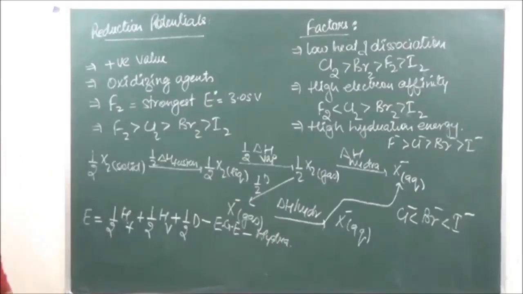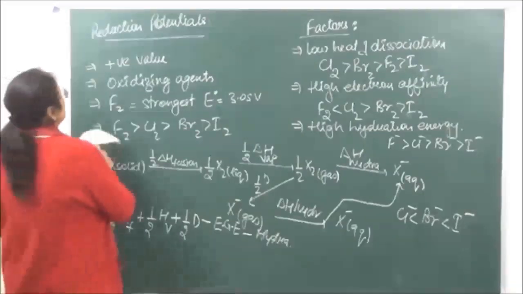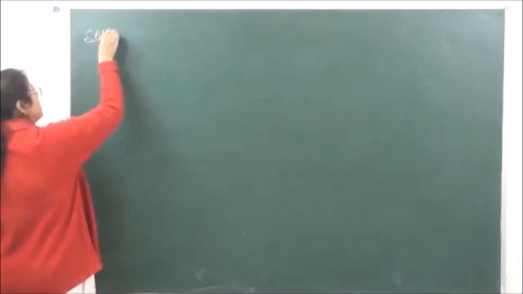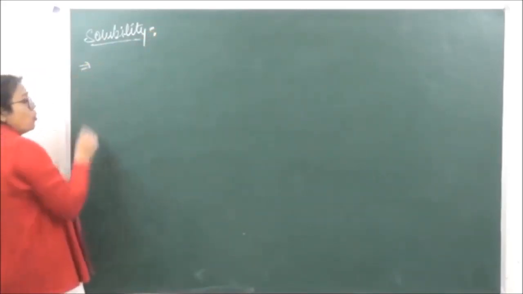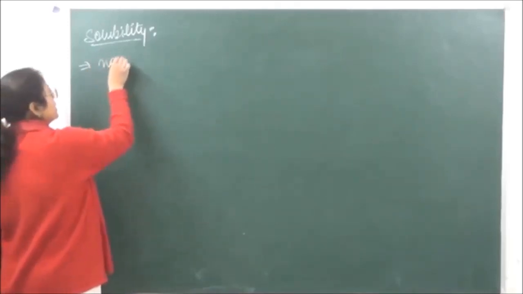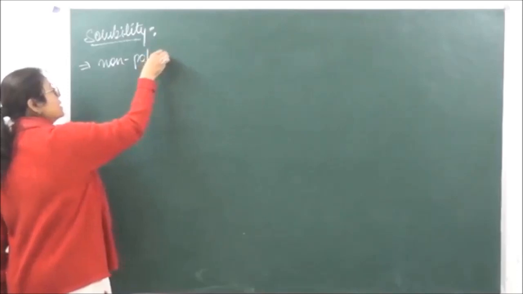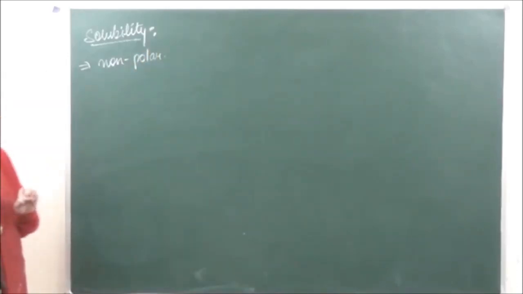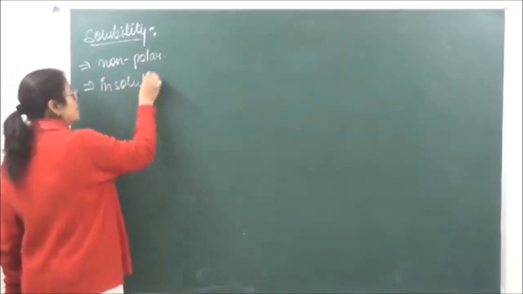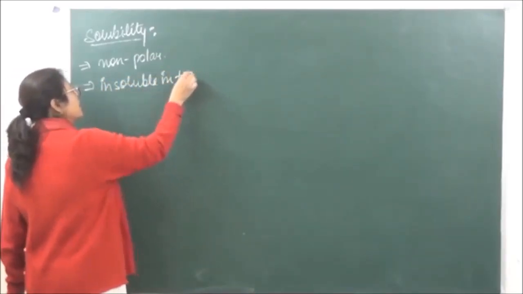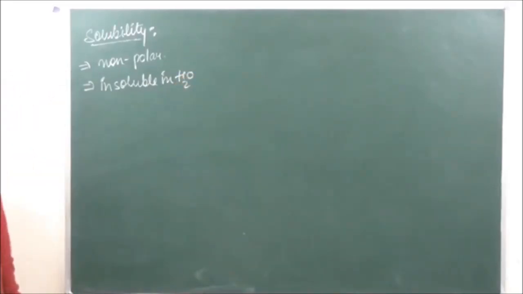Okay? Then last what we are going to do is solubility. Now when we are looking at solubility, we say that all the halogens are going to be non-polar in nature, because they are all homoatomic molecules. Because of their non-polar character, they are going to be insoluble in water. They are not going to dissolve in water, right?